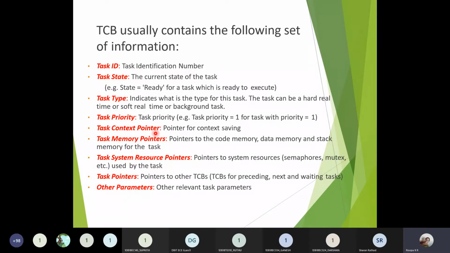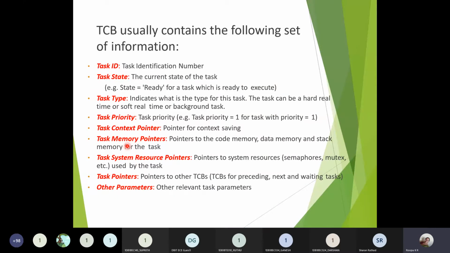Task context pointer: if a task is being executed, then at the midpoint, what is the data that the task has operated on, what is the status of those data, what is the value of the different registers used in the program, and what is the status of those registers until that point, we will see in this task context pointer.